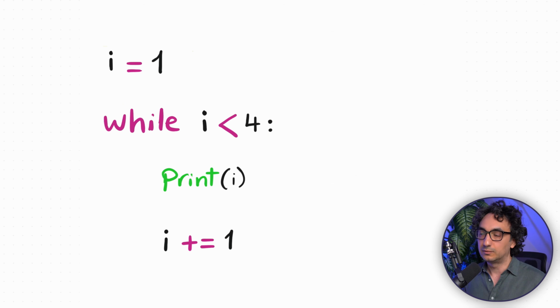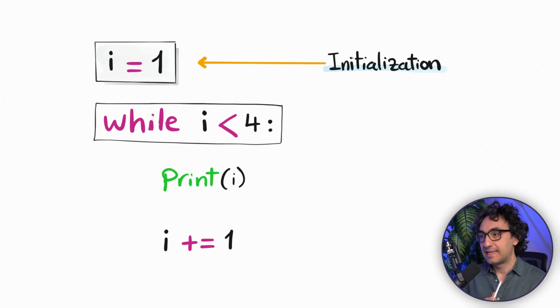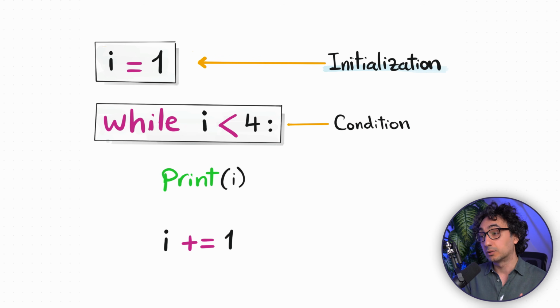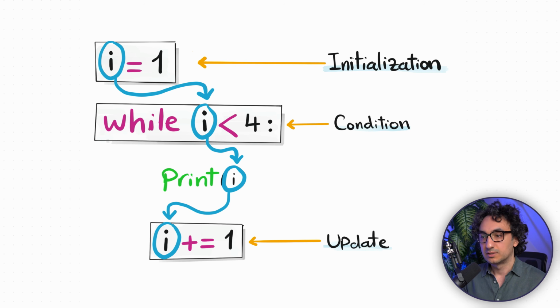So now if you look again at the code, we have here 3 sections. The first one, outside of the while loop, is something called initialization, where you define the initial value of the loop variable. And then after the while, you define your condition. And now inside the loop, you do the thing that you want. But the third component that is very important is that you have to build an update mechanism. So you have to change the value that we are checking in your condition. If you don't do those 3 steps, either the loop will not work or you will be stuck in an infinite loop.